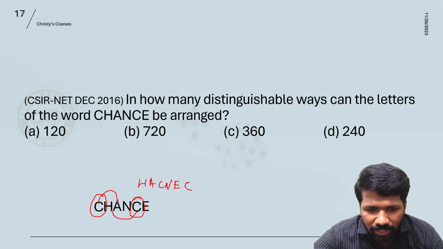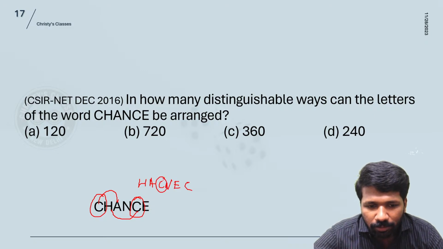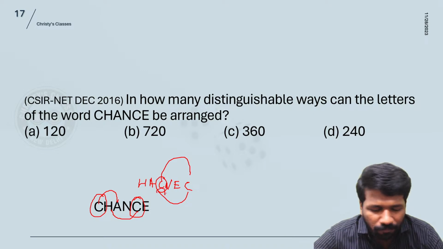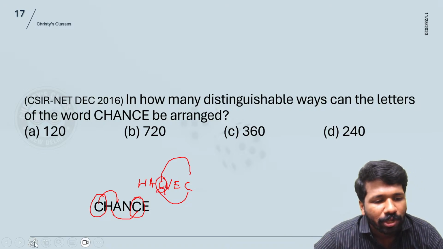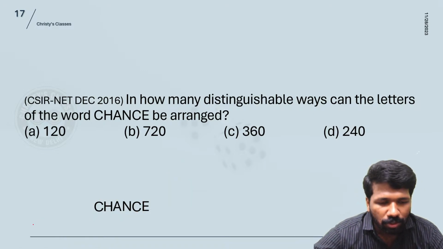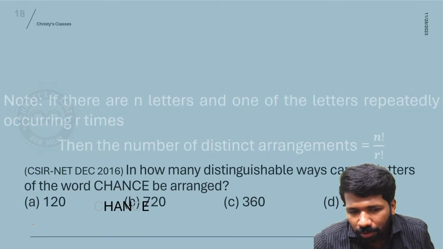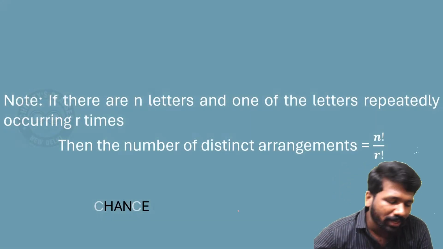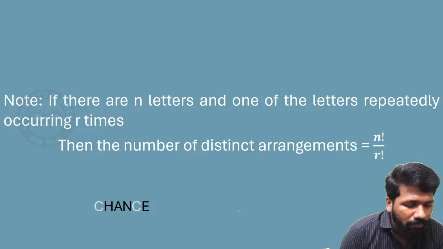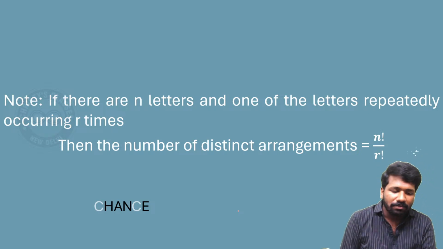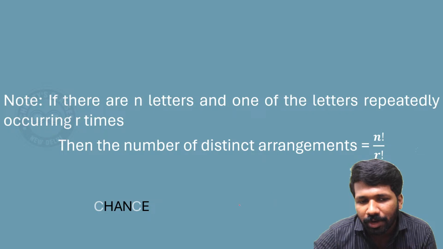H-A-C-N-E-C. Yeah, I think that this is how the rearrangement is done. Now this C if you place here and this C if you place here, are you getting a new word? No, it is the same word itself. So to delete the duplication, you have to divide by the letter that is occurring R number of times, that R factorial you have to divide by.